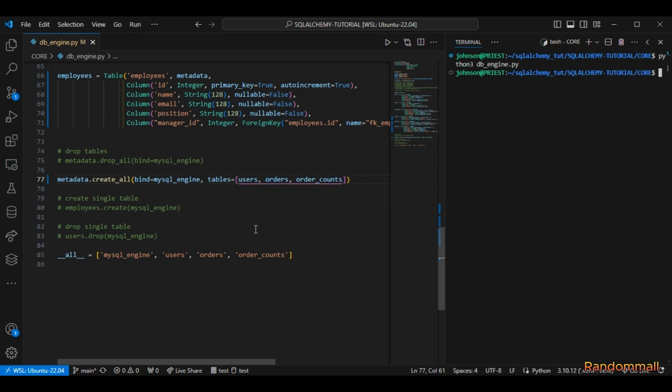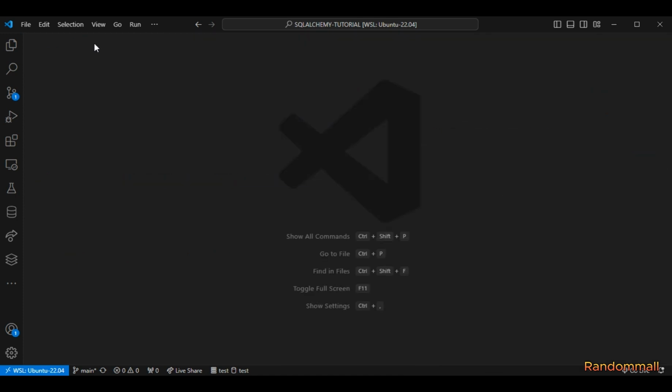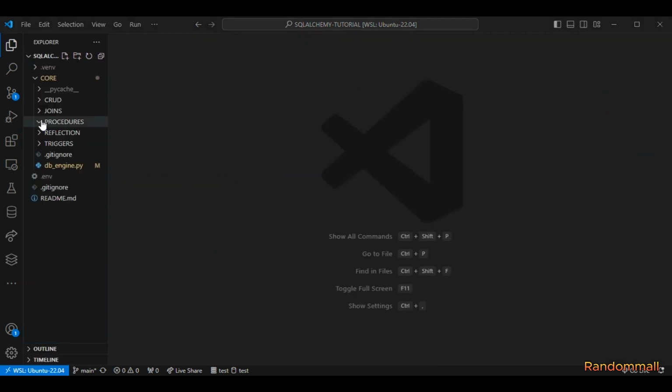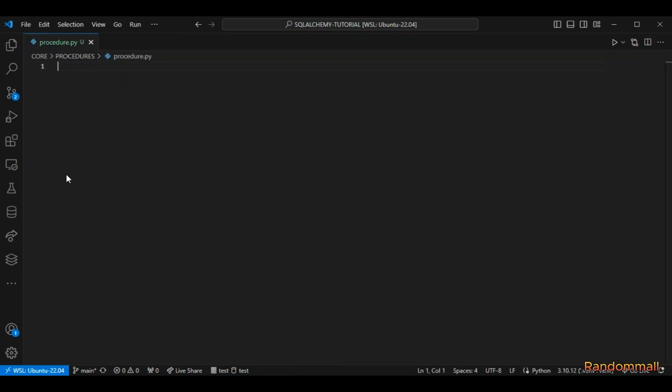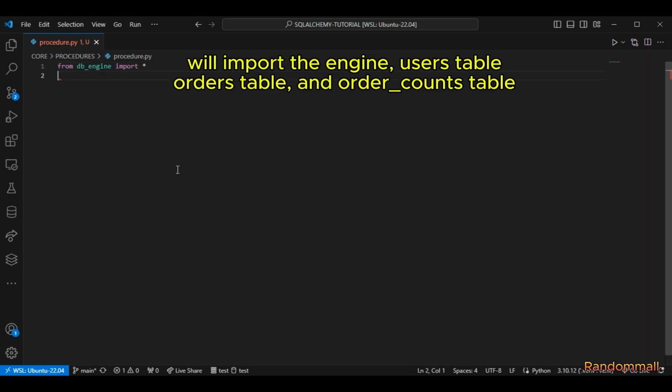So let's go ahead and start. Inside of this procedures directory, I'm going to create a file. I'm going to call this procedure.py. And inside there, I'm going to import DB engine. I'm going to import all.